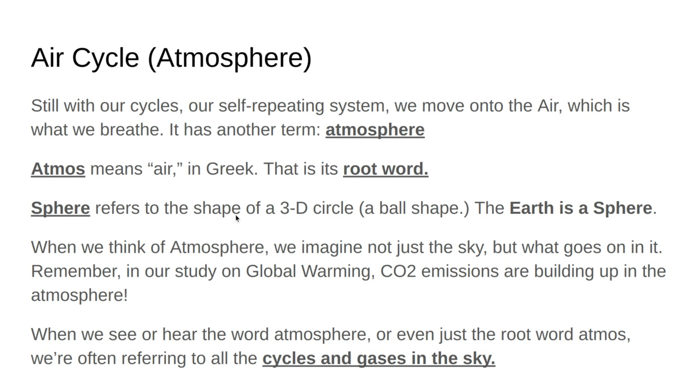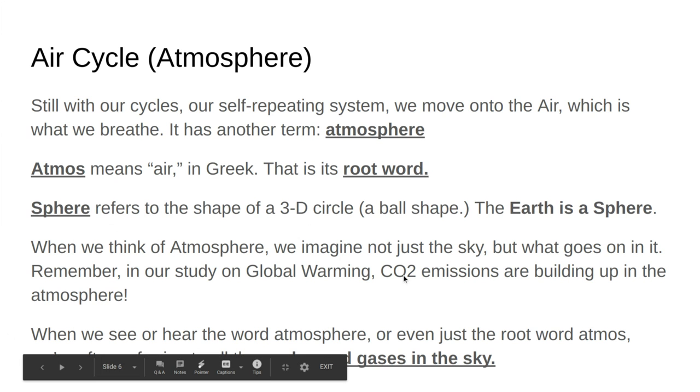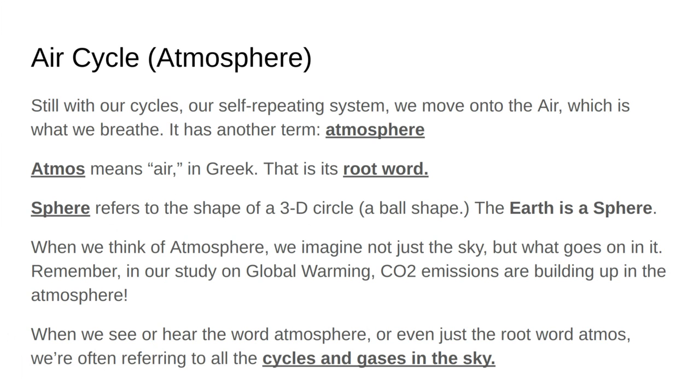When we think of the atmosphere, we can also imagine more than just the sky with the blue and the clouds. We're also talking about what's in the atmosphere. So quite recently, we read about global warming and CO2 emissions building up in the atmosphere in one of our menus. CO2 is a gas that is building up in the atmosphere, and because of global warming and all the other gas coming up, like methane, it's trapping the heat in there with the CO2, and that's causing the atmosphere to heat up. So the air cycle is getting a little messed up.